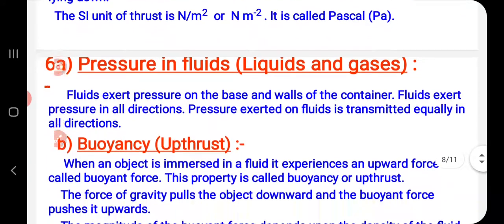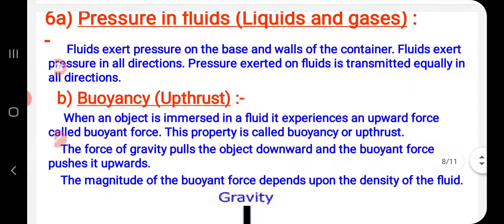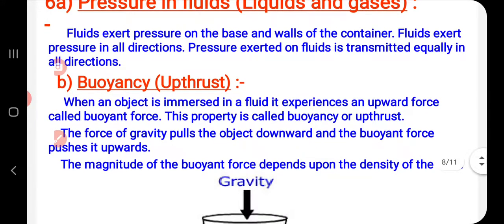Now the important topic, pressure in fluids, means liquid and gases. Fluid exerts pressure on the base and the wall of the container. That is why dams are having more width at bottom as compared to the upper part. Fluid exerts pressure in all the directions. Pressure exerted on fluid is transmitted equally in all the directions.